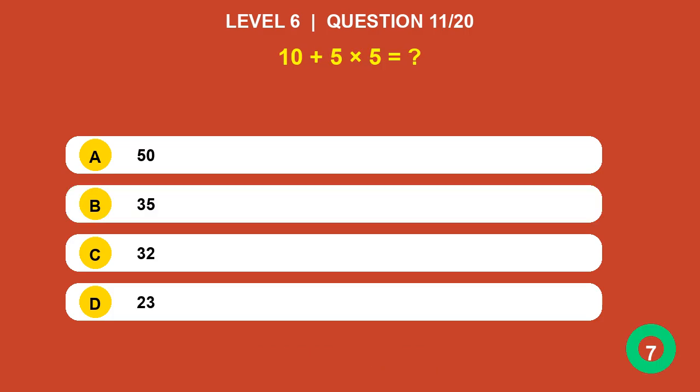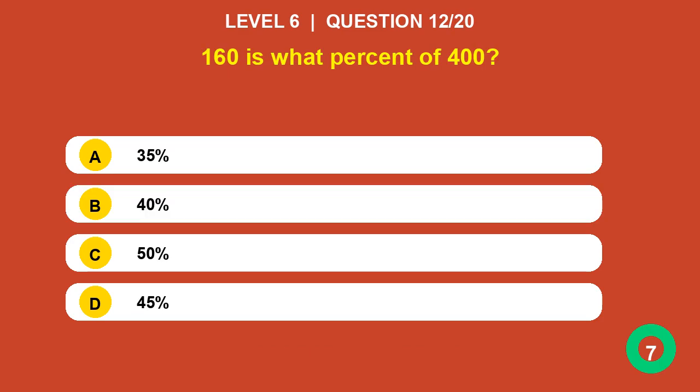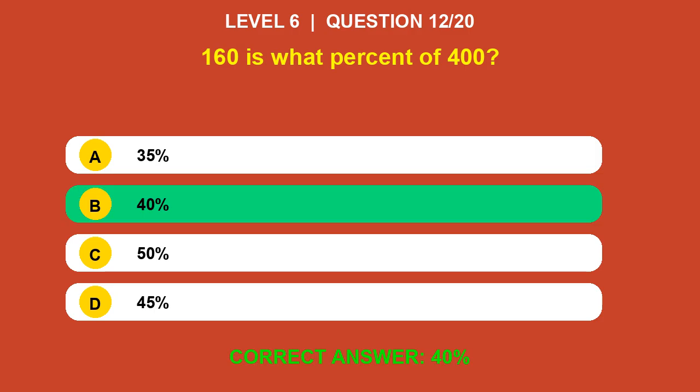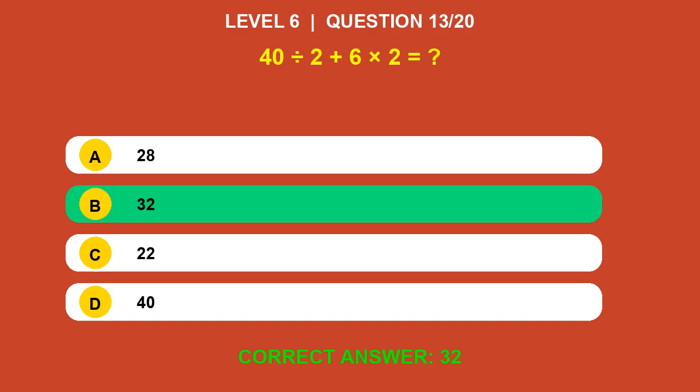10 plus 5 times 5 equals? Answer is 35. 160 is what percent of 400? Answer is 40%. 40 divided by 2 plus 6 times 2 equals? Answer is 32.